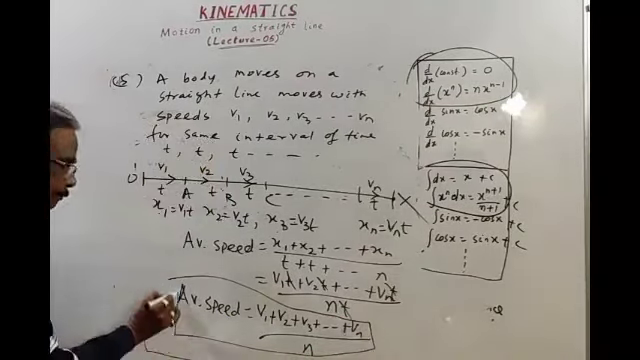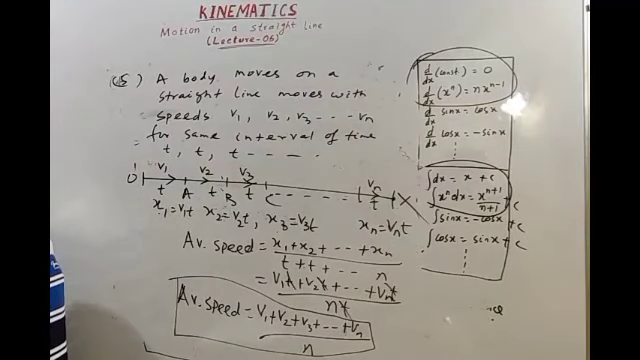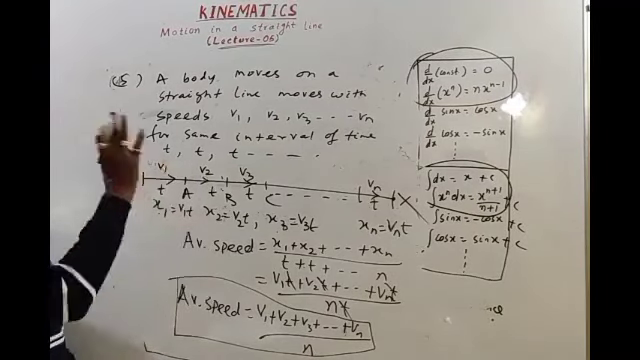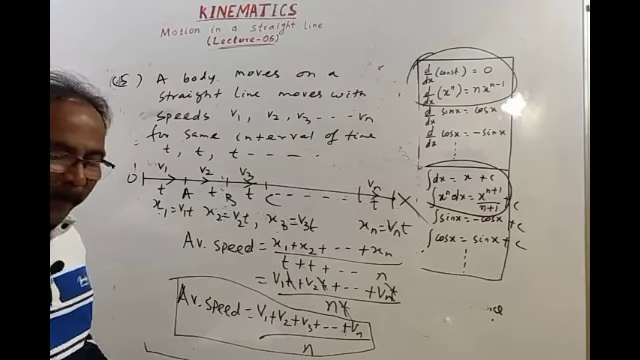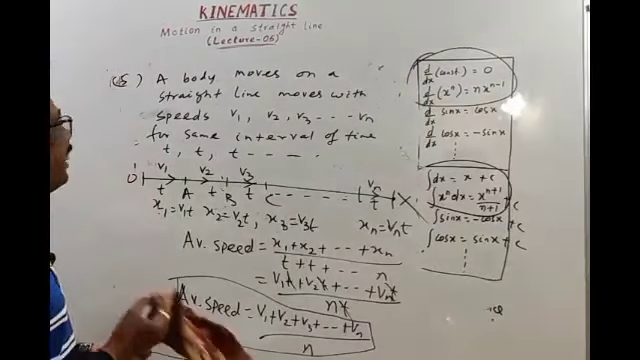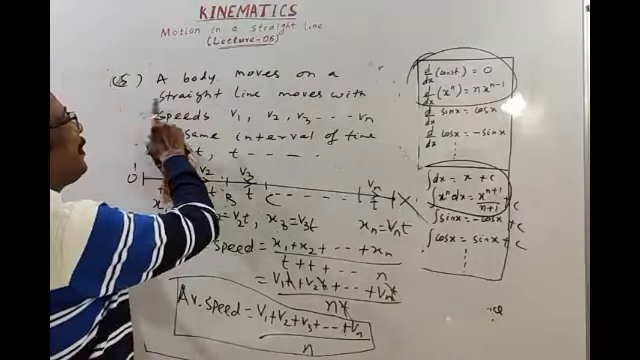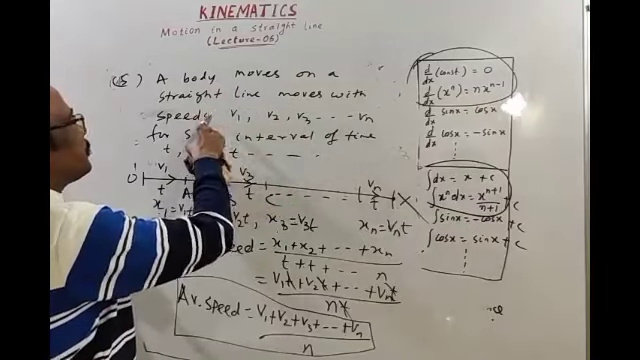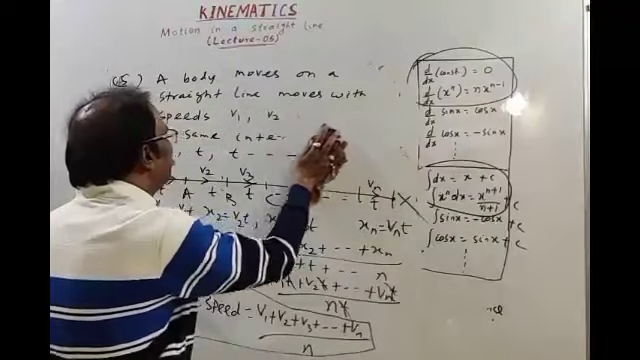This is your answer. Not looking good? Okay, I will show you. It will look very beautiful. Okay, as you require: a body moves on a straight line, moves with speeds v1 and v2.